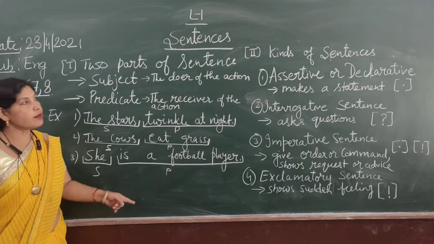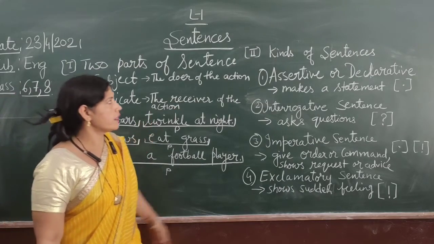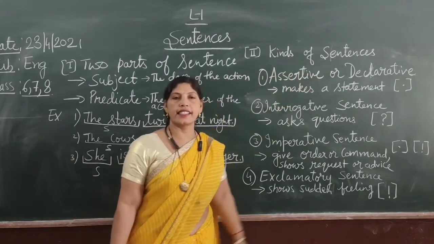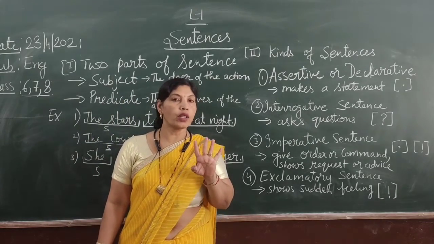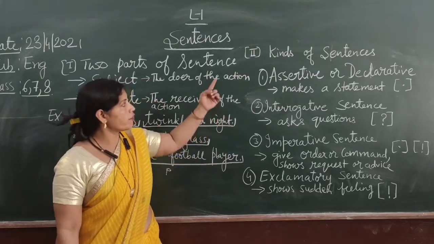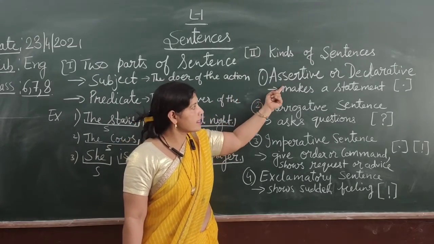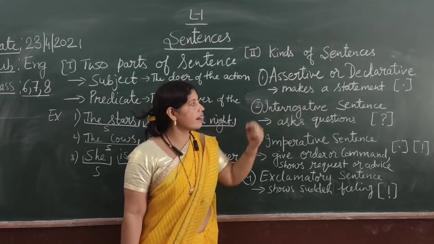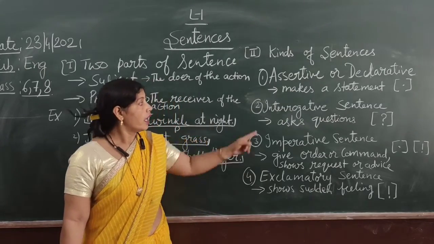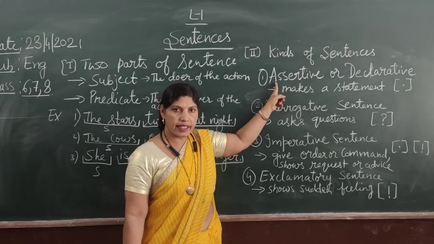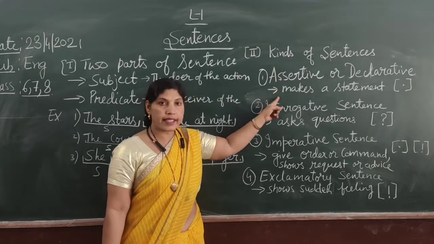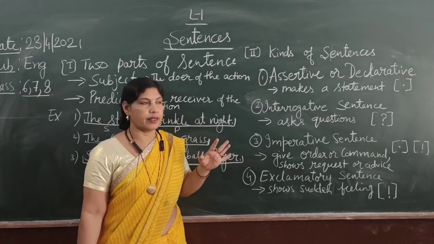Now, come to the second part. Kinds of sentences. Again, the sentences have four kinds. The very first kind is assertive or declarative. Here, it makes a statement.